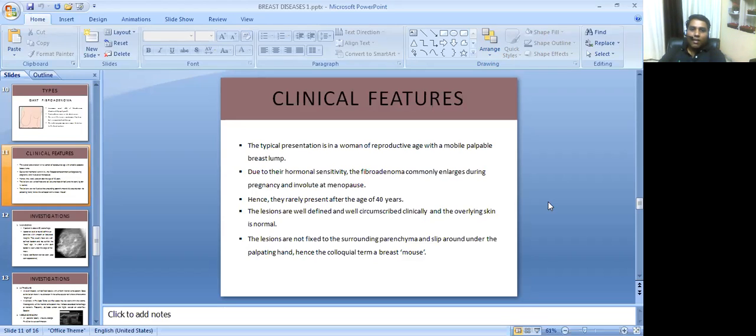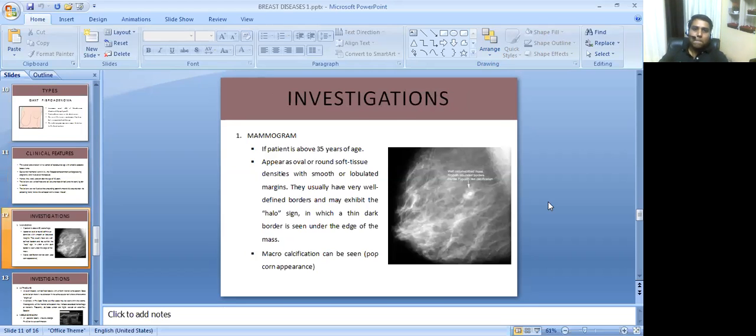The lesions are well defined and well circumscribed clinically, and the overlying skin is normal. The lesions are not fixed to the surrounding parenchyma and slip around under the palpating hand. Hence, the colloquial term breast mouse is used for fibroadenoma of the breast.